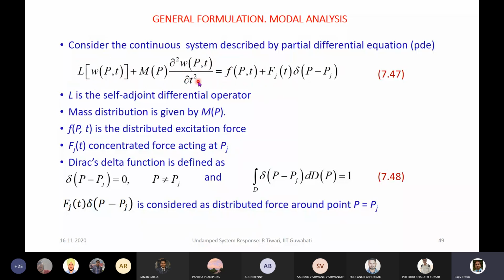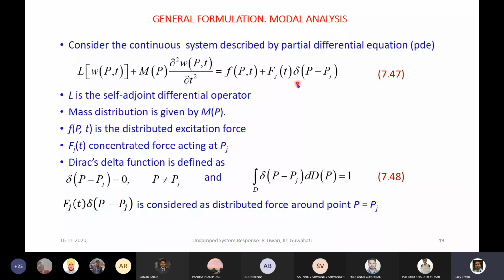So this is representing a general continuous system with forcing also, where for the L operator and M operator we need all those properties that we know, such as self-adjointness. And here this is the Dirac delta function, which is basically specifying the location of this concentrated force.